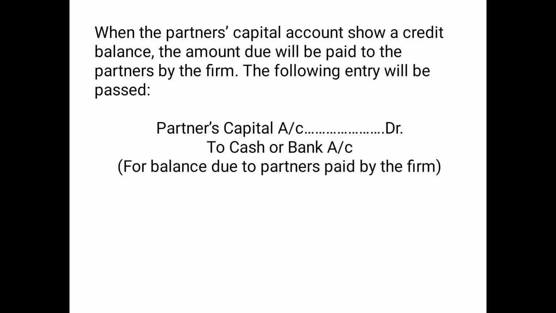Then when the partner's capital account shows a credit balance, that means there is a surplus. So the amount due to the partners will be paid to the partners by the firm. And for such payment of surplus, the following entry will be passed. Partners capital account debited, because when we are paying them, their capital will reduce or close, to cash or bank account, because cash is going out. So the narration can be for balance due to partners paid by the firm.